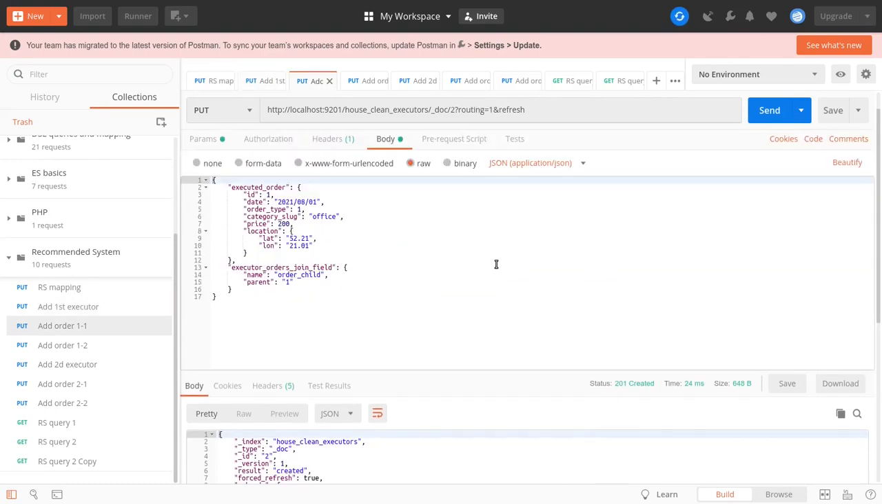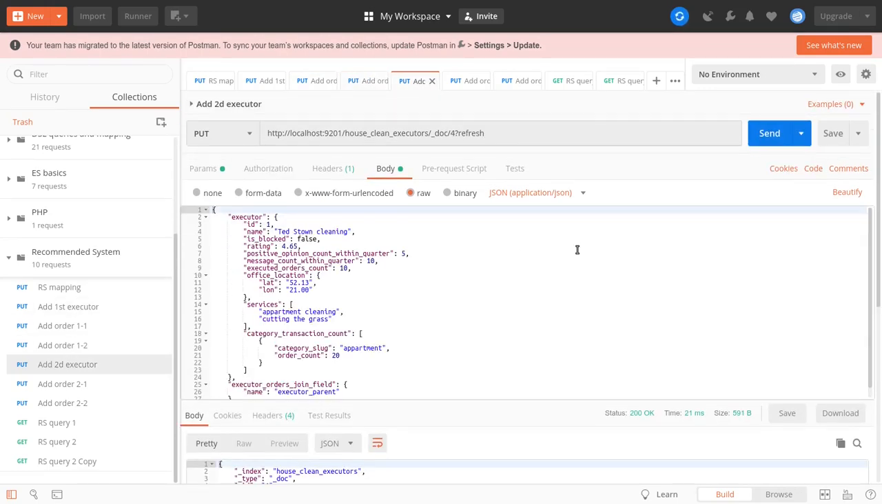Next, we will add some examples of orders that the current executor performed. So here, as an example, that was an office cleaning at that location. So we are adding that child document. Then we are adding another one with house cleaning, with the corresponding price and location.